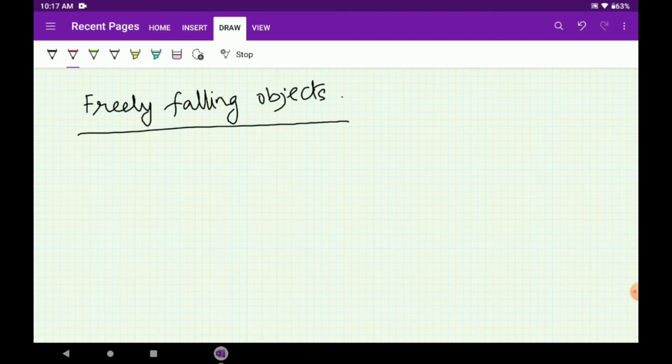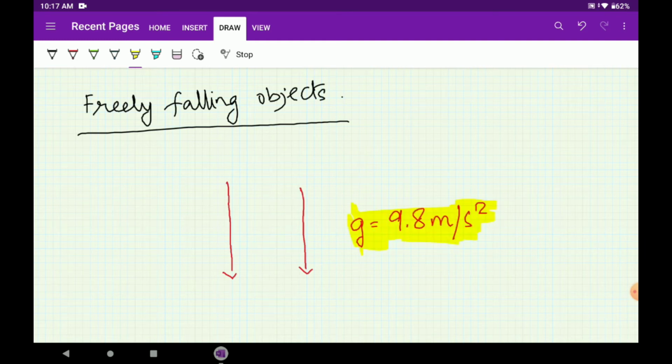This is because it is well known that in the absence of air resistance, any object, if dropped near the surface of the earth, falls with the same acceleration, that is g equals 9.8 meter per second square. This is actually an approximate value which we usually use in all the problems and sums which we will be doing.